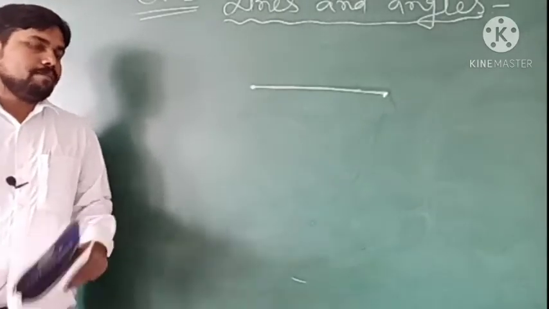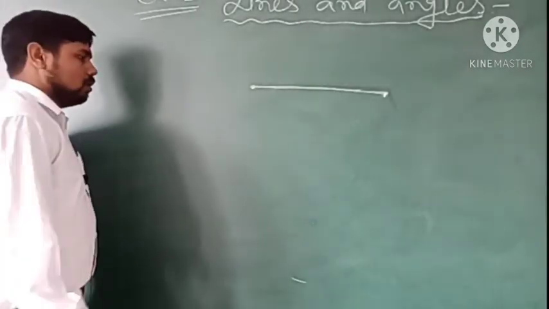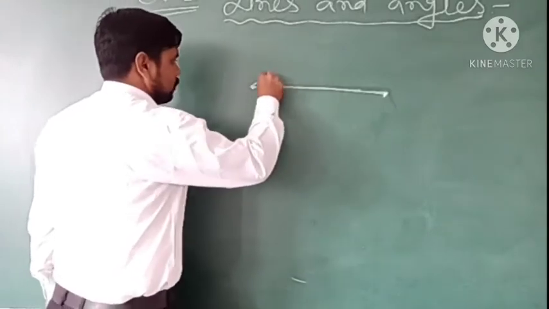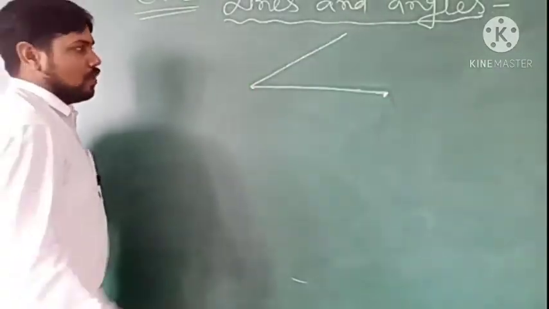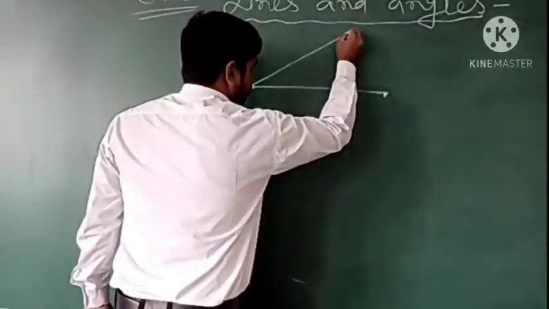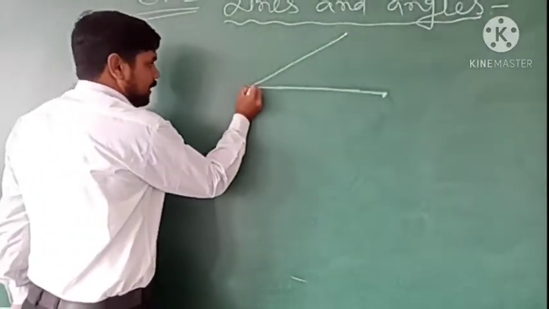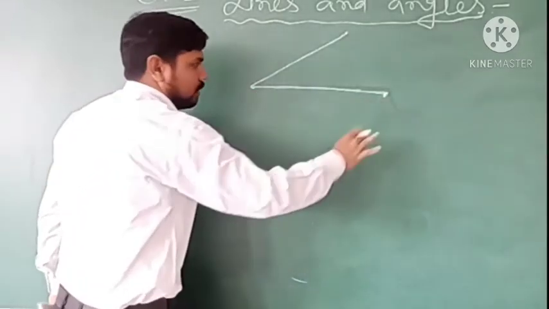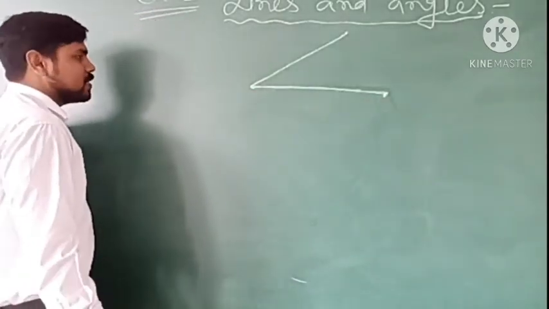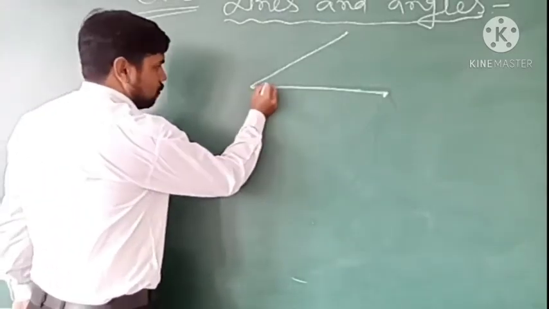After that, if we draw one more line, on either side, when 2 lines join and meet in a point, एक particular point पे meet कर रहा है, either this point or that point, whatever the point it is meeting, it doesn't matter, then an angle is formed.